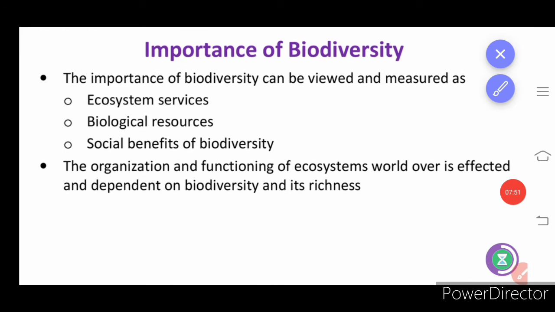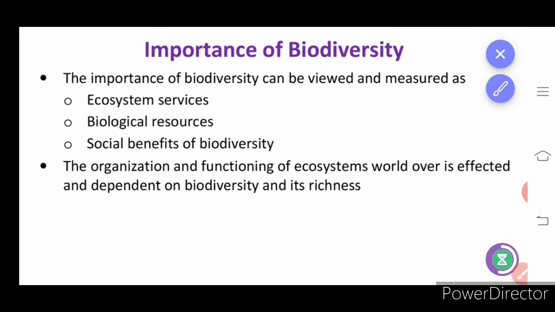biodiversity. So what is the importance of biodiversity? So ecosystem services, biological resources, social benefits of biodiversity, the organization and functioning of the ecosystem world. As you know, biodiversity, variation among the organisms, is essential for the sustenance of life, because they will search for different kinds of food and different kinds of areas for living.